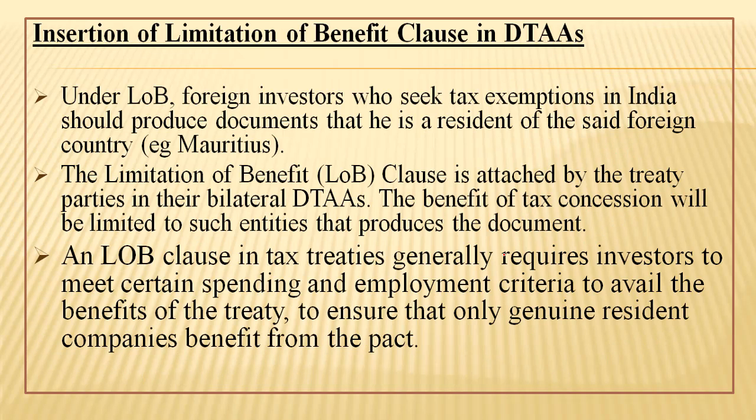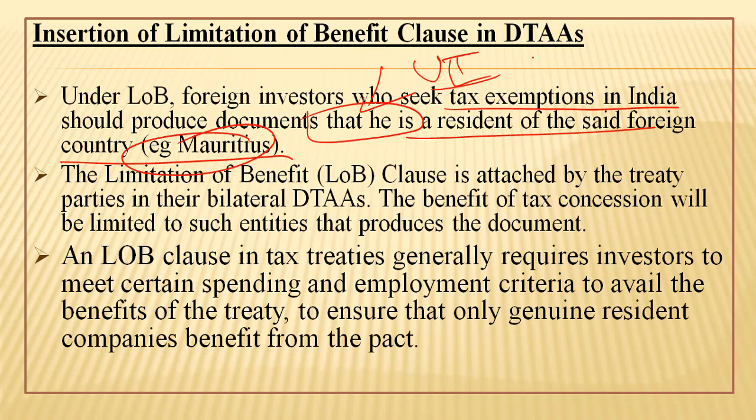Now move forward. Insertion of limitation of benefit clause in double taxation avoidance agreements. Under LOB, the limitation of benefit clause, foreign investors who seek tax exemptions in India should produce documents that he is a resident of the said foreign country. Example, Mauritius. He has to produce a passport or other kind of UID document of Mauritius. In case he is unable to produce it, then the benefit will be limited to 7.5% as we have discussed previously.